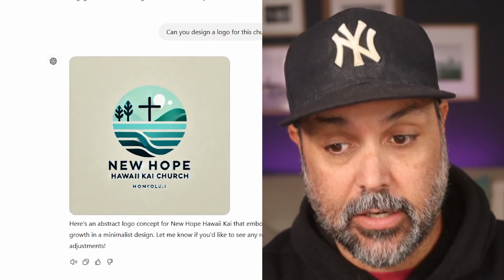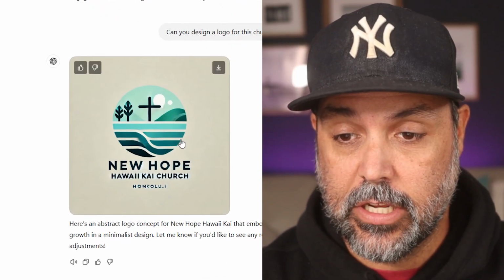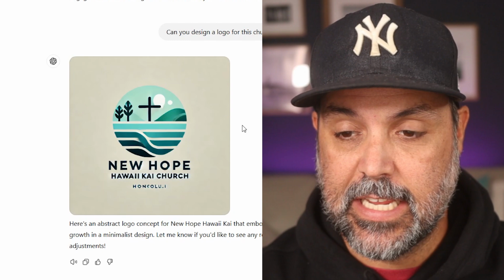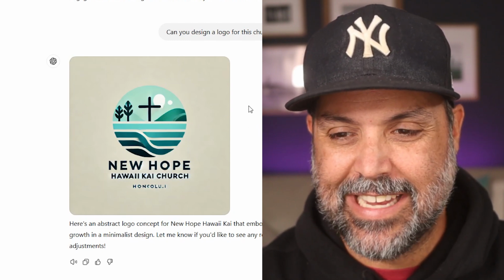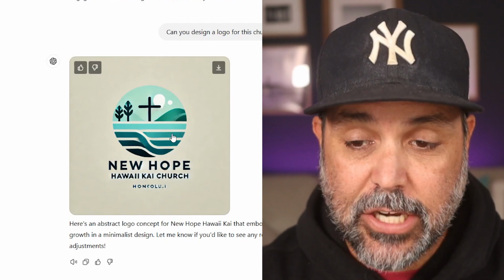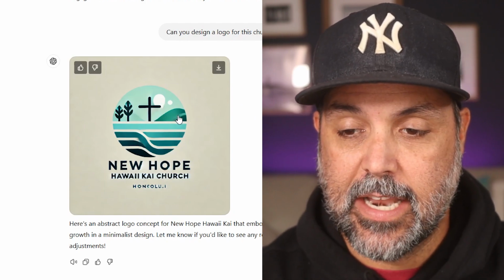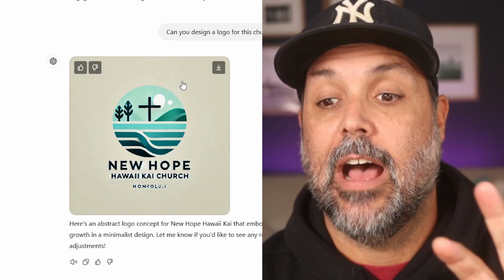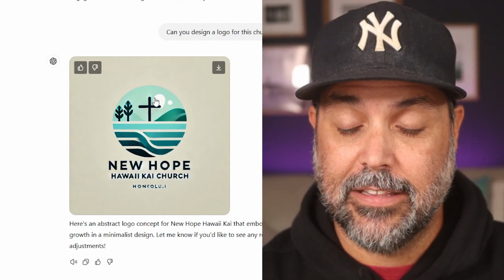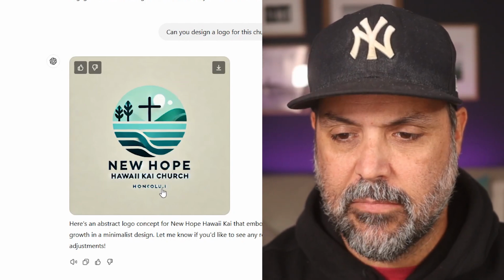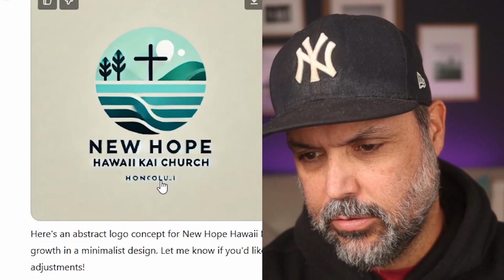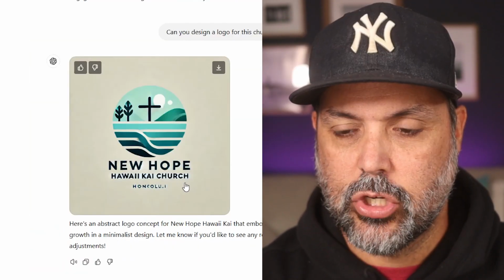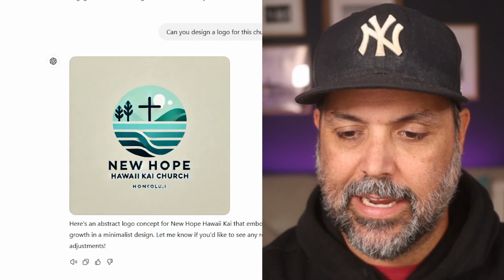What do I notice off the bat? First of all, I like the color choices. I will say that. I think that's good for our area, the turquoise and teal. It looks pretty sharp. A couple of things I noticed, it's really kind of loaded with symbolism. I actually like the water and the mountains that I see on here. I love the cross. I'm not into crosses being on every logo. I think that that's redundant for churches. We don't need Honolulu, I guess is what that's supposed to say. We don't need the word church there either. We're just New Hope Hawaii Kai.